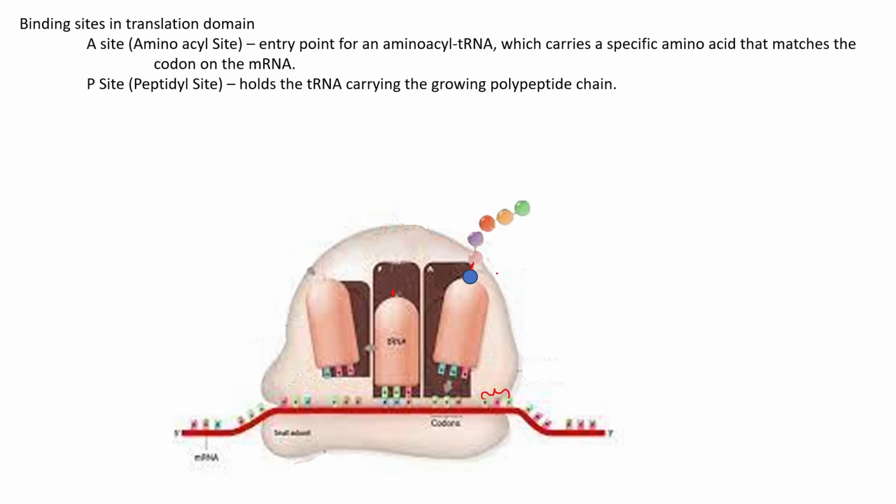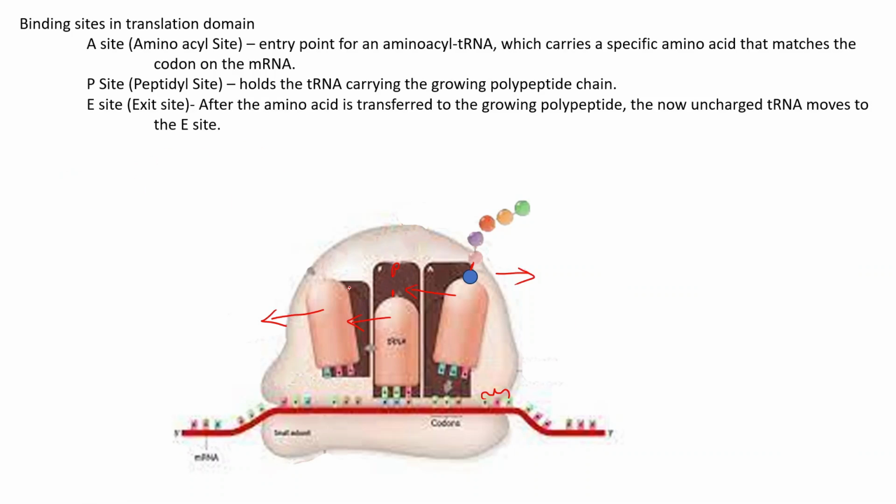For reading that, it needs to move further downstream. As it moves downstream, this tRNA carrying the polypeptide chain will again come to the P site. So that is its actual position. And this tRNA moves to this position, and this one will exit from the ribosome. So this is happening.